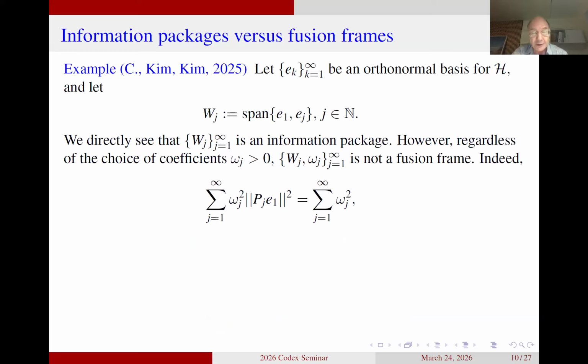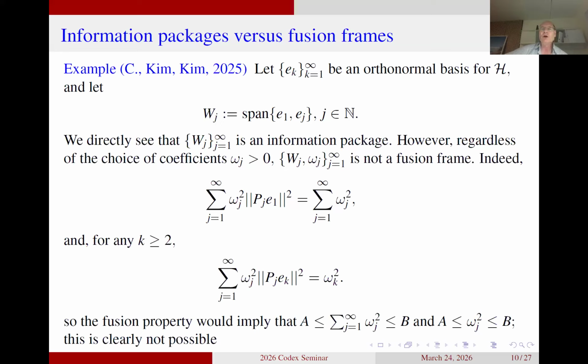meaning that the condition we are looking at, the infinite sum in the fusion frame condition, is simply the sum from j equal to 1 to infinity of omega j to the power 2. So this is what happens if we put in the element E1 in the place of f. And if we put in any other element ek, then only one of them will give a contribution, namely when we act with the kth projection operator. And in that case, we get a factor of 1. So that means the sum we are looking at becomes omega k to the power 2.